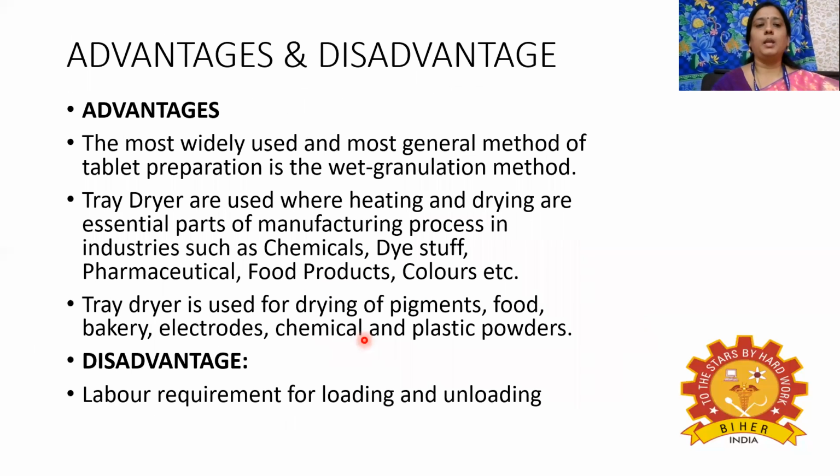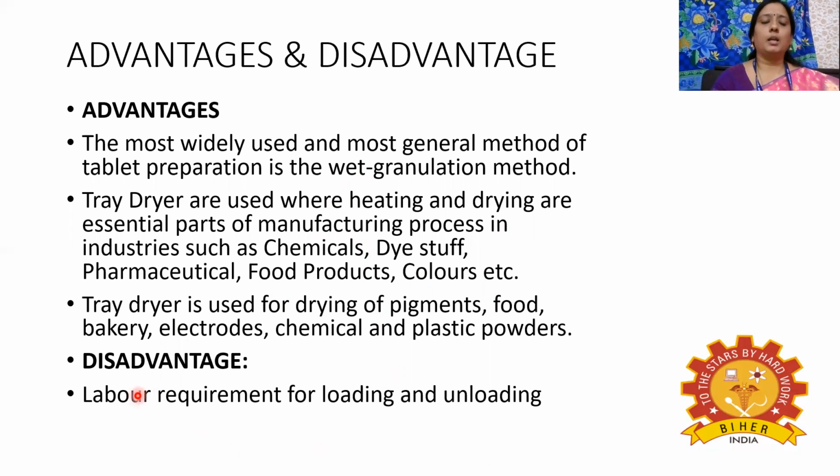And the main advantage of this tray dryer is that it is mostly used for tablet preparation, mainly in the wet granulation method. Dryers are used where heating and drying are essential parts of the manufacturing process in industries such as the chemical industry, dye industry, pharmaceutical industry, food products, and colors. Then it is also used for drying pigments, bakery products, electrodes, chemical industries, as well as plastic powder industries. These are the various advantages of the tray dryer.